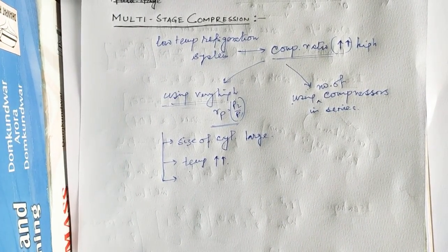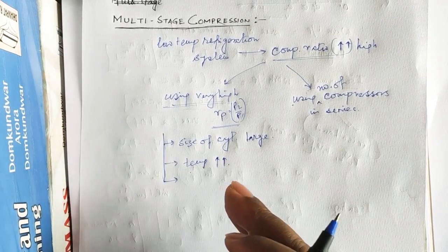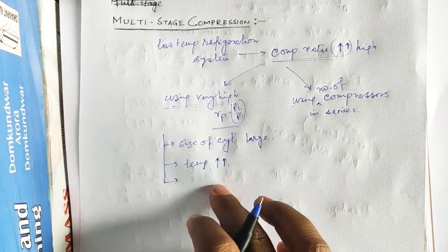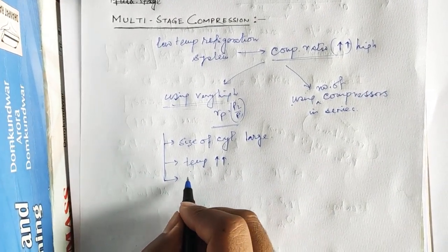Number three, sometimes the temperature of the refrigerant at the end of the compression process is too high, which may heat up the cylinder head and may burn out the lubricating oil.